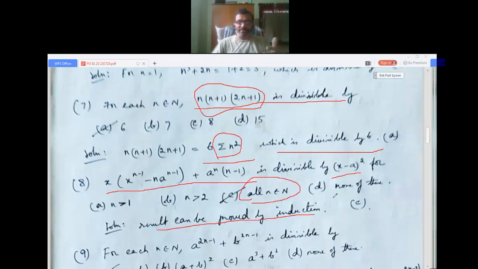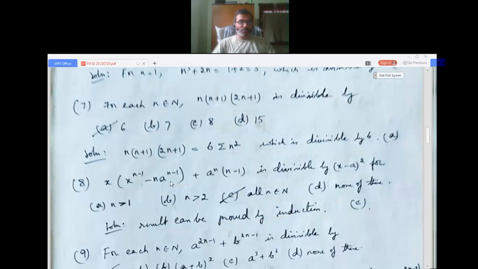Also, this is a standard result in mathematical induction. So there are some results which are standard. It is a 4 mark, 5 mark problem also which you can prove. But here you can't take so much time. You know that in competitive exams you have to be fast. Some results you have to know. You will know by your practice. Okay, any doubt you can ask. I'm going to the next question, that is question number 9.